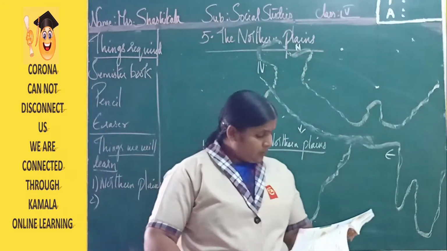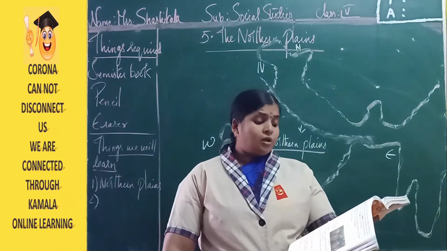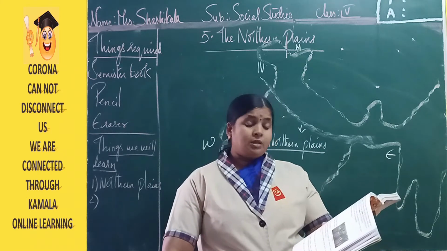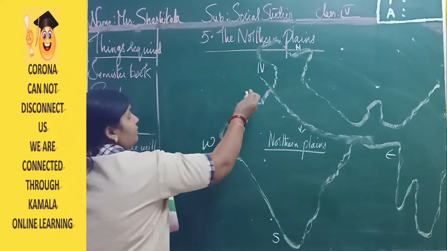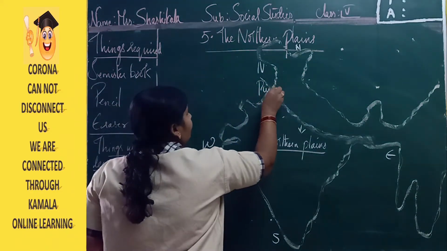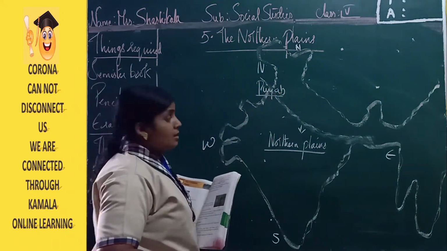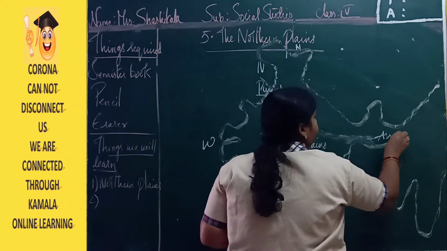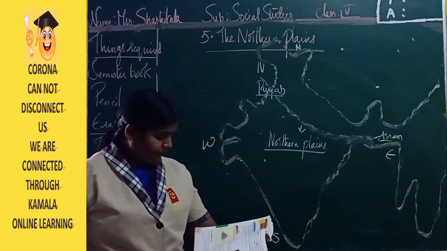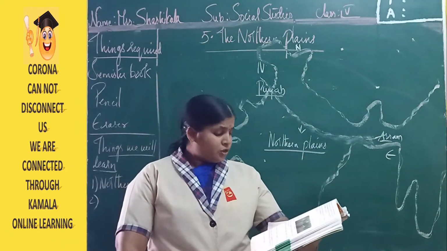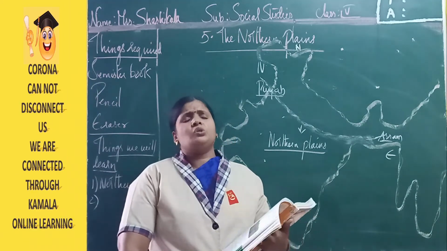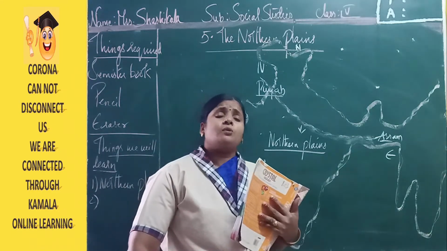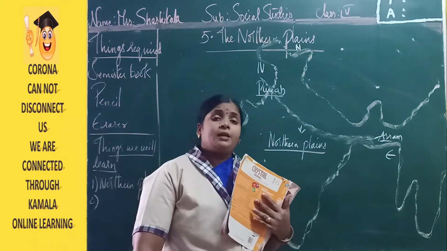Right, beta? Now the northern plains lie in the south of the Northern Mountains. They extend from Punjab in the west to Assam in the east. Now here we have Punjab, right? From Punjab to Assam. The majority of the population of India lives in this region, mostly from the ancient days, not only now. Many years back also, people started living in this plain region.